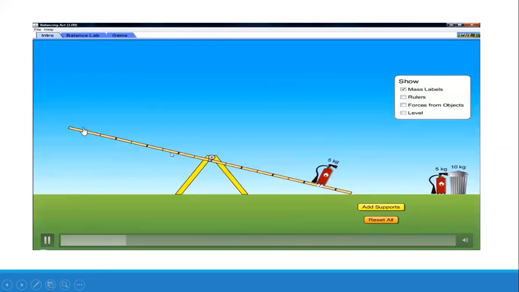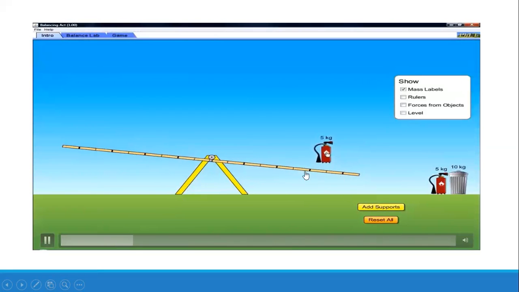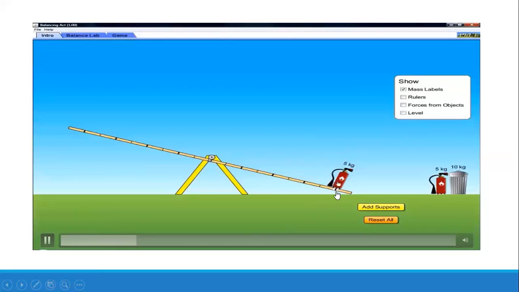So in this case, I have to apply a force on this side in an anti-clockwise direction to counter this moment, and the rod will be back in its equilibrium position. Now, this is a fire extinguisher of 5 kilogram mass.